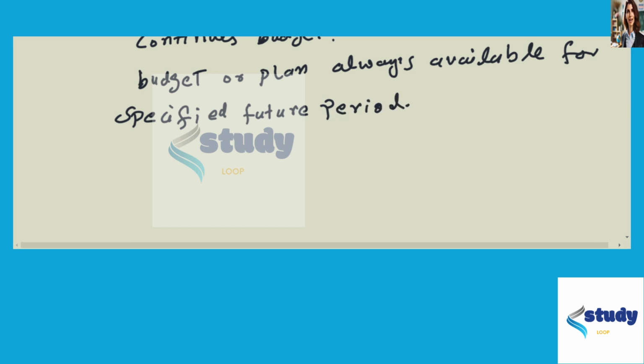And by continually adding a period, a month, a quarter, or a year, to the period that just ended. So a four quarter rolling budget for 2014 is superseded by a four quarter rolling budget per April 2015, and so on.